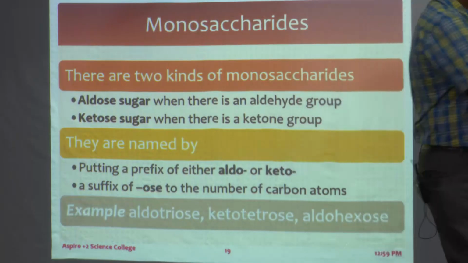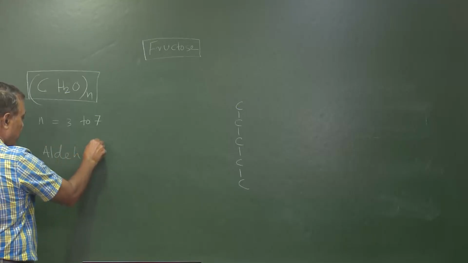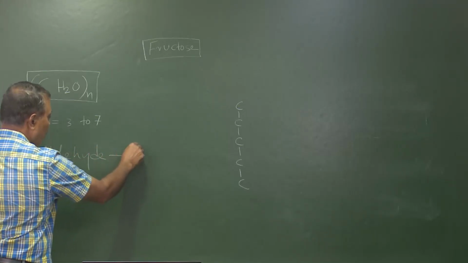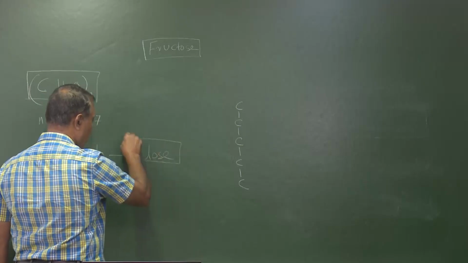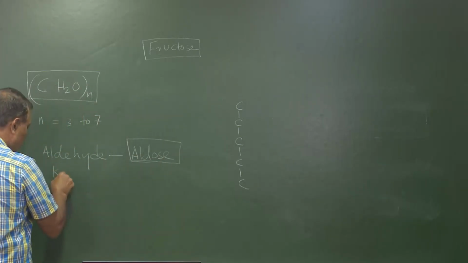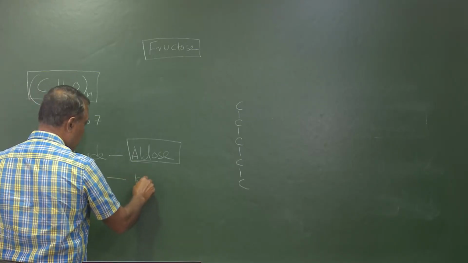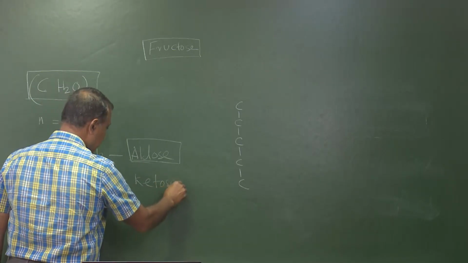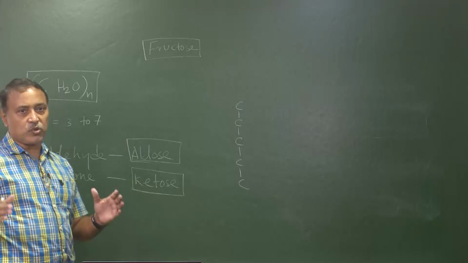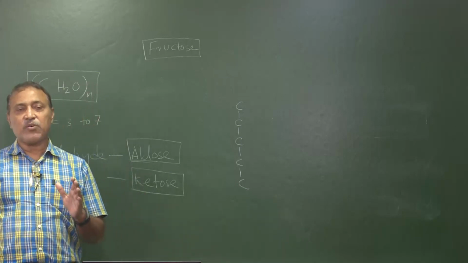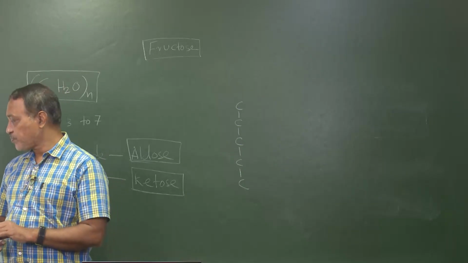If it is a ketone, then we will call them ketose sugars. So these two groups are defined by whether they have an aldehyde group or a ketone group.